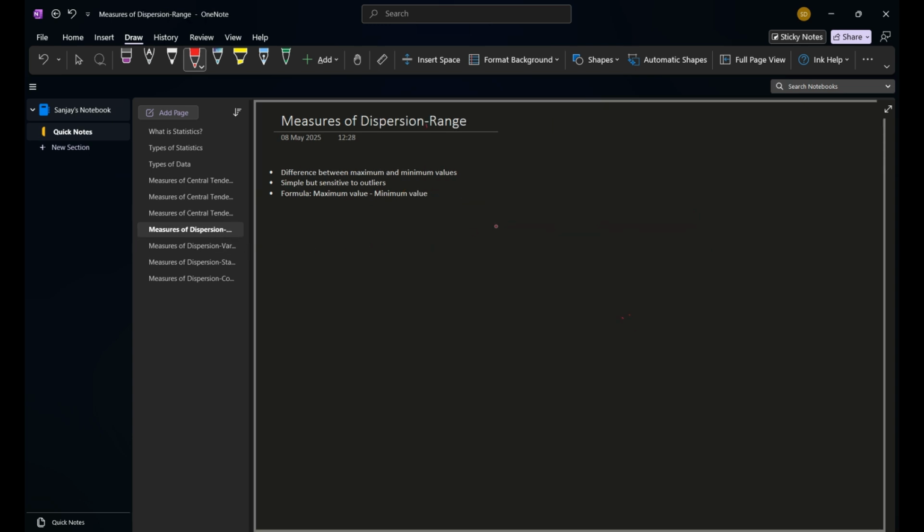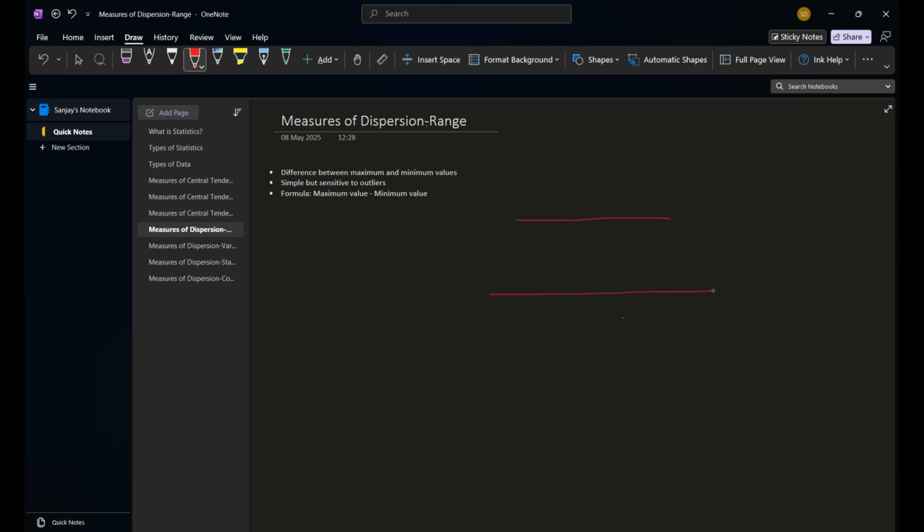So first of all, we should study what the need of range was. If we consider two data sets like this: 0, consider this as 5, this is minus 5, minus 20, 0, sorry, plus 20, minus 20. By looking at the data, we can see the difference. The difference is variability. The spread is smaller here, and here the spread is larger.